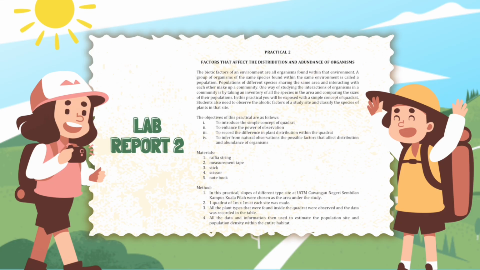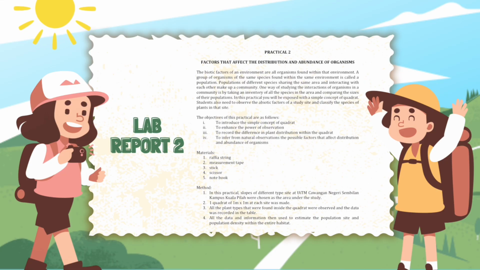In this practical, you will be exposed to a simple concept of quadrat. Students also need to observe the abiotic factors of a study site and classify the species of plants in that site. The objectives of this practical are as follows: 1. To introduce the simple concept of quadrat. 2. To enhance the power of observation. 3. To record the difference in plant distribution within the quadrat. 4. To infer from natural observations the possible factors that affect distribution and abundance of organisms.